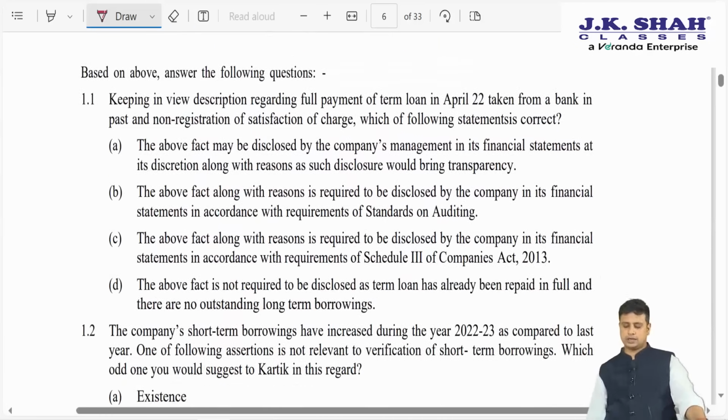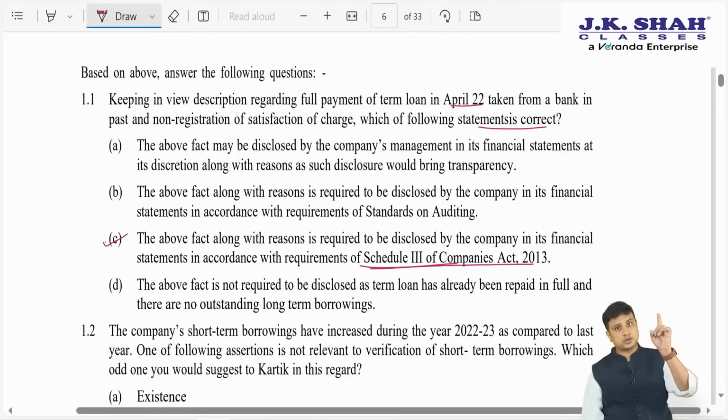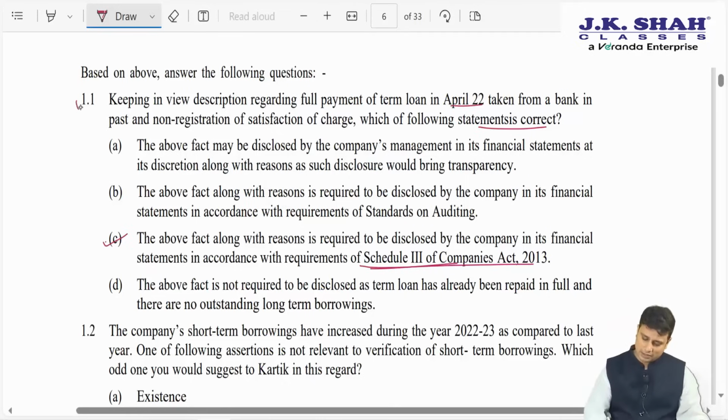Now based on this, what they are asking you is, keeping in view the description of the full payment of the term loan in April 22 taken from the bank and non-registration of charge, which of the following statements is correct. The above fact with reasons is required to be disclosed by the company in the financial statement. Why? Because it is a requirement of Schedule 3. So if a charge is created on an asset as per Schedule 3 of the Companies Act, we need to disclose the same. Here the answer is going to be C.